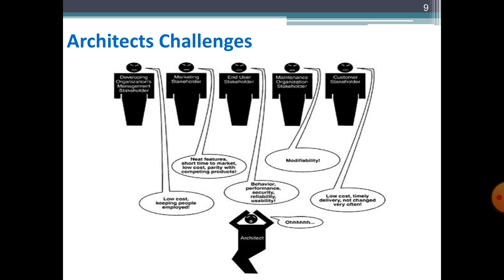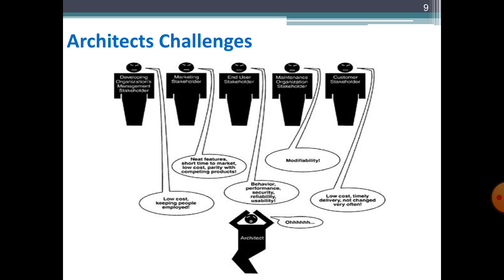So all of these stakeholders give their influences or their inputs to the architect. So here we can say that the architect of the system needs to overcome these issues of individual stakeholders and address these requirements in its architecture as well.